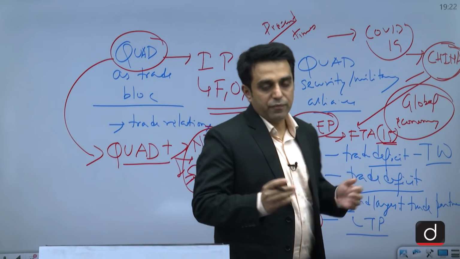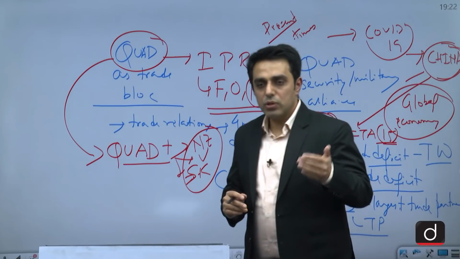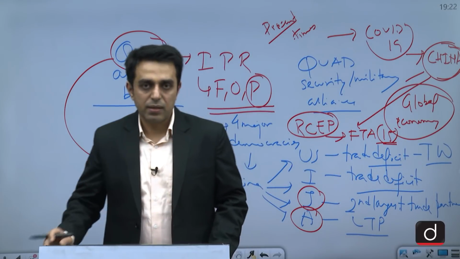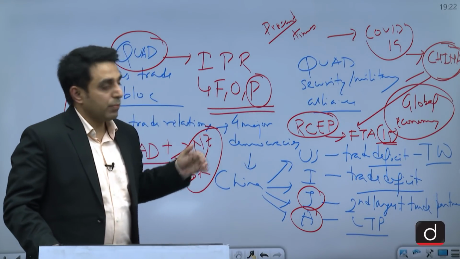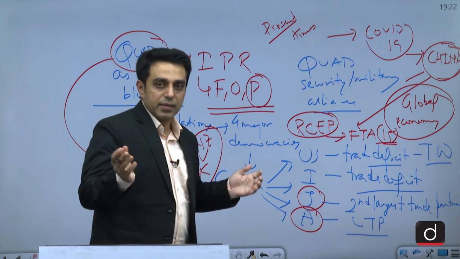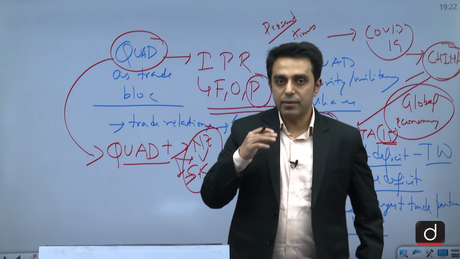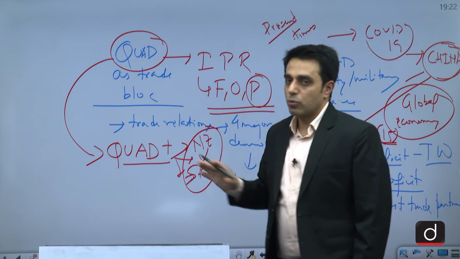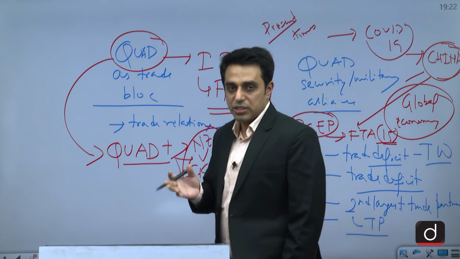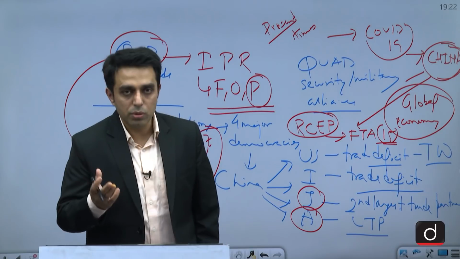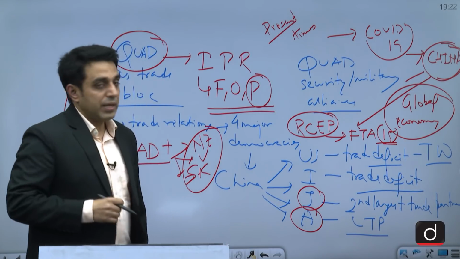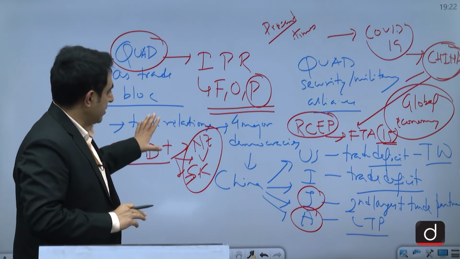that through this the Quad is trying to become more of a grouping which has more than military as its basis, and it is gradually becoming more open to other countries of the world. So that goes in favor of the argument that Quad is changing its nature from just being a security grouping to also being a trade bloc. So that we can cite.